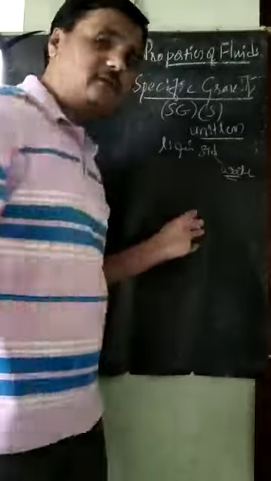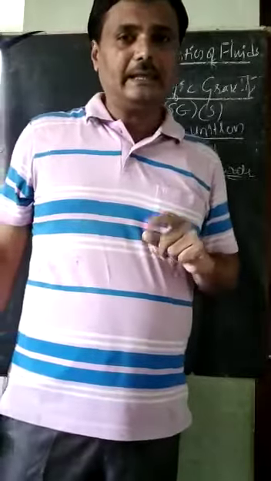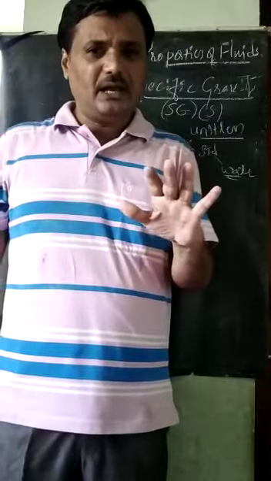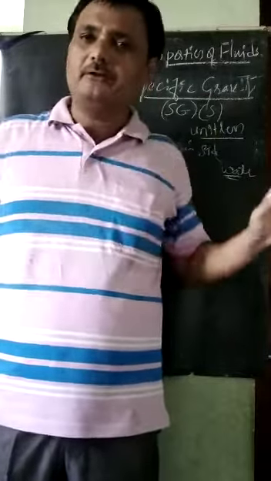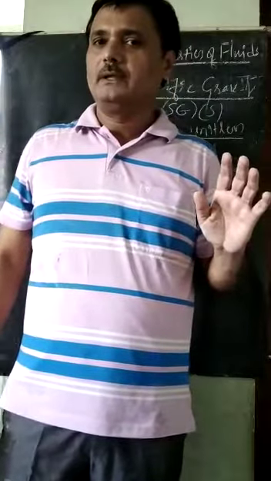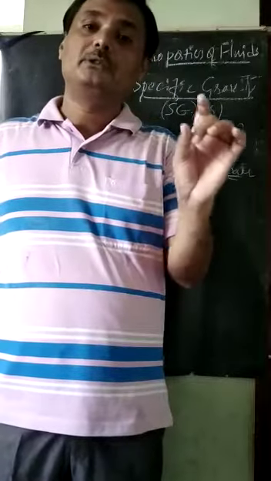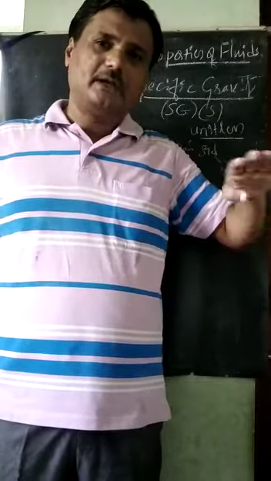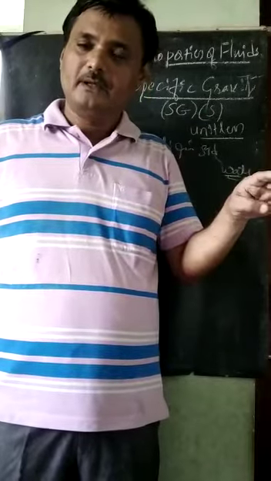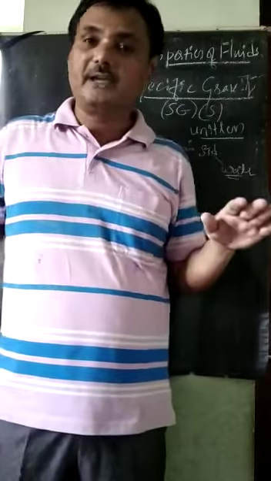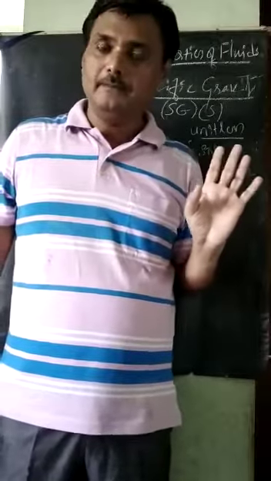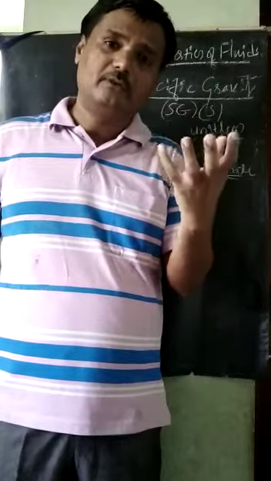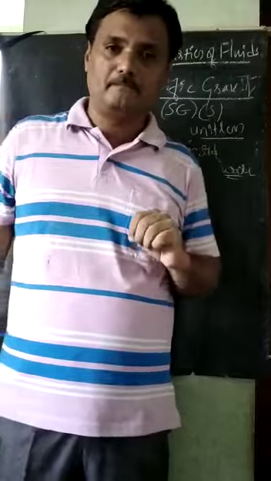Water is taken as the standard fluid in the case of liquids. Other than water, whatever kinds of liquids there are, they are compared with water. Water is a standard. Its density and specific gravity are standard. Then other liquids are compared with this.